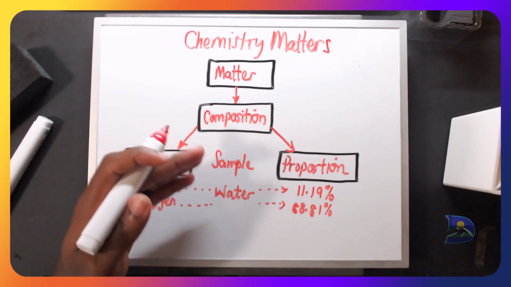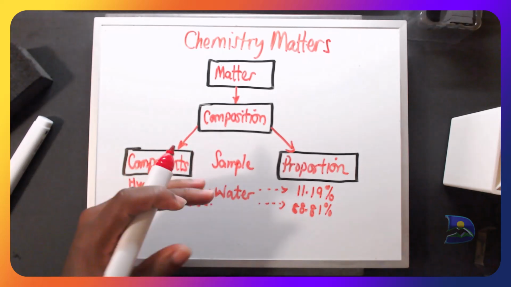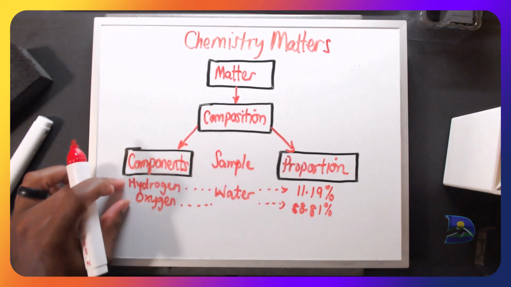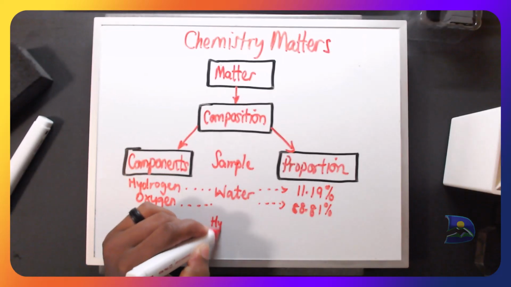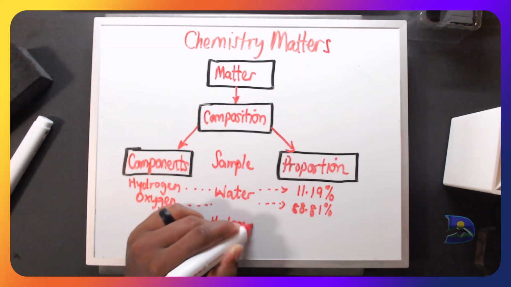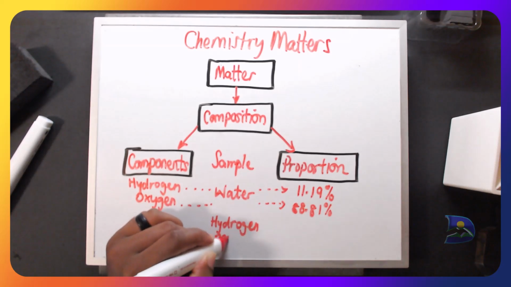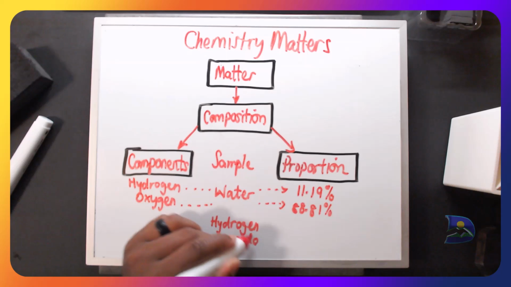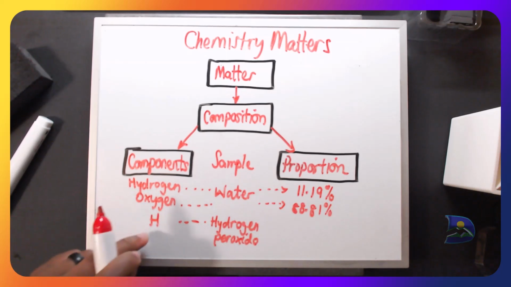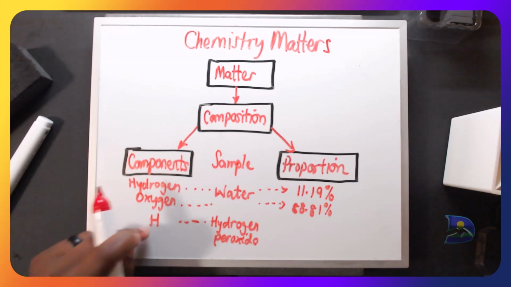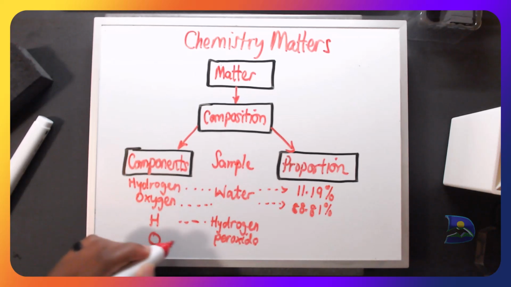And let's look at another sample that has the same components but is not water. We look at another one which is known as hydrogen peroxide, and when we look at this in detail based on the components, we do have hydrogen, which we're going to write as the element symbol, and oxygen.